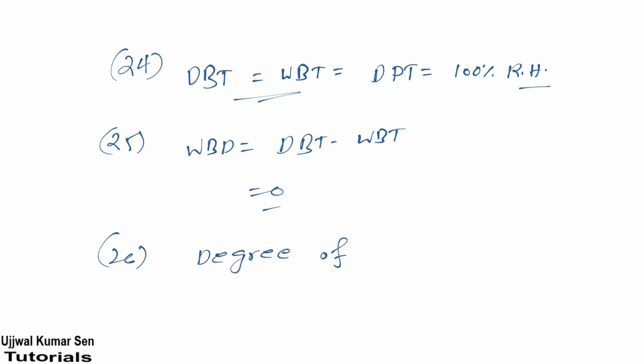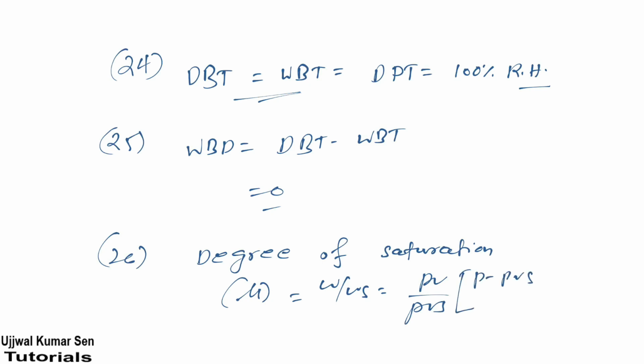This is denoted by what? Mu. Mu is equal to W by WS is equal to PV by PVS, into (P minus PVS) divided by (P minus PV). It could be written like this: phi into (P minus PVS) by (P minus PV), right? This is the important one, right?